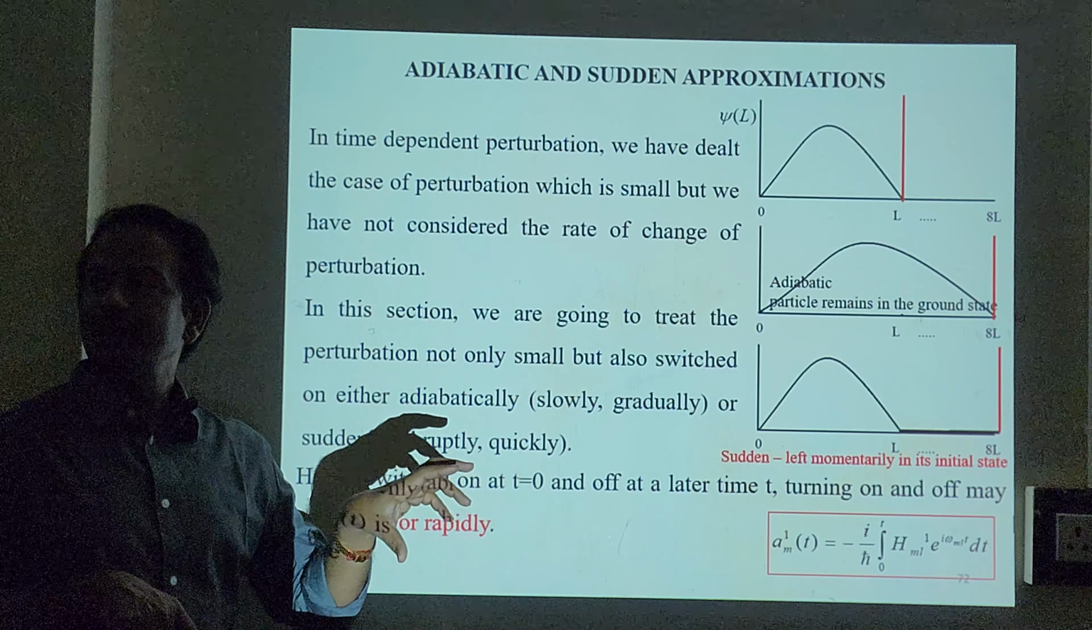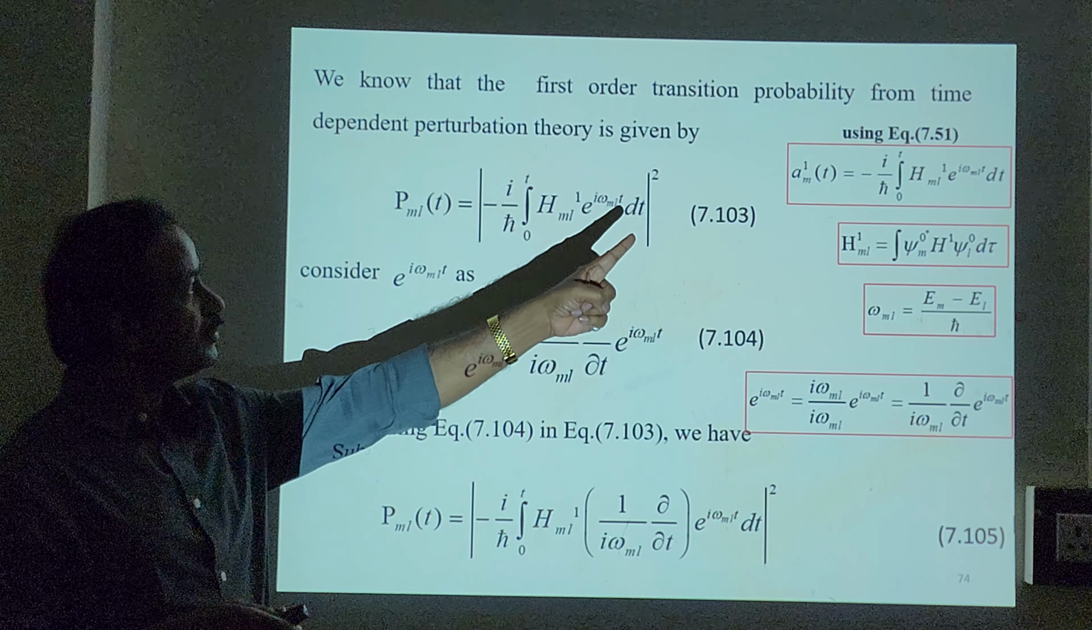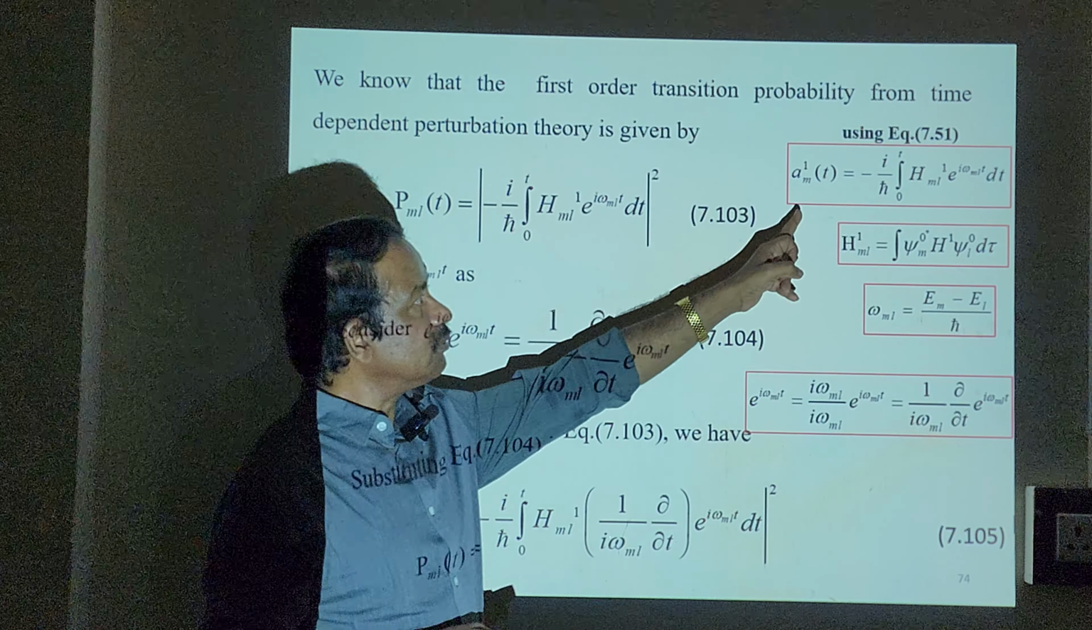We know that the first order transition probability from time dependent perturbation theory is given by this expression. We have already learned that. This is the expression for the amplitude, and squaring the amplitude will give you the transition probability. We know the perturbing field is given by this matrix element, and omega ml is given by Em minus El divided by h bar. Now in this term, this is the harmonic term. This is the perturbing field term.